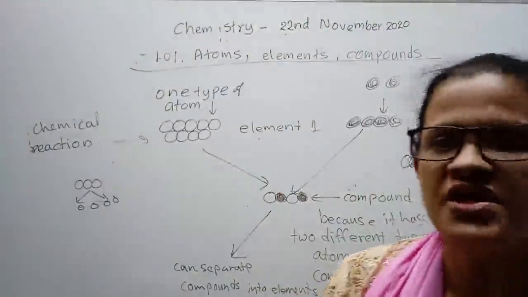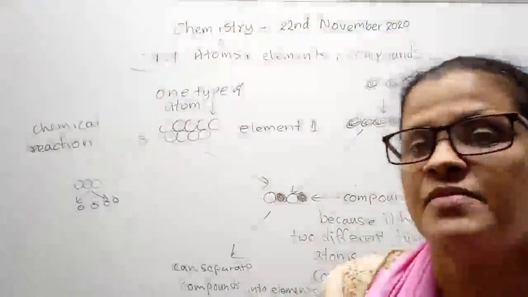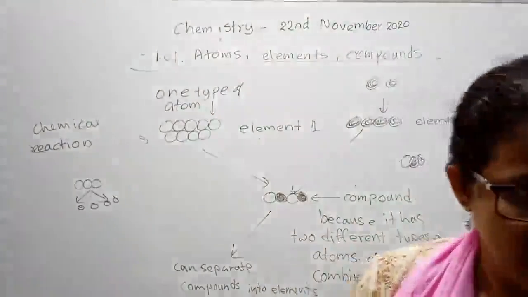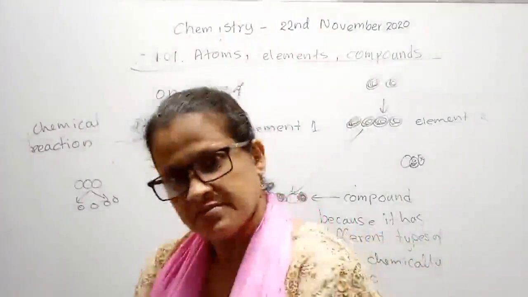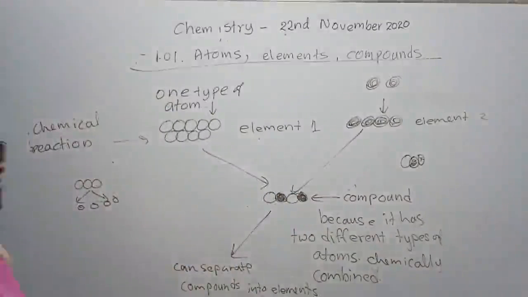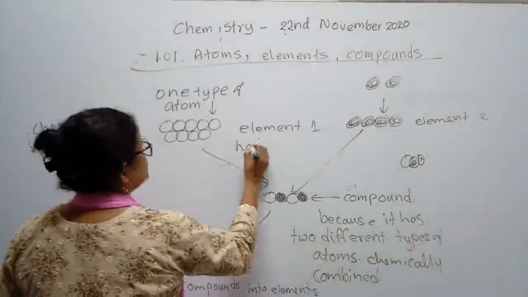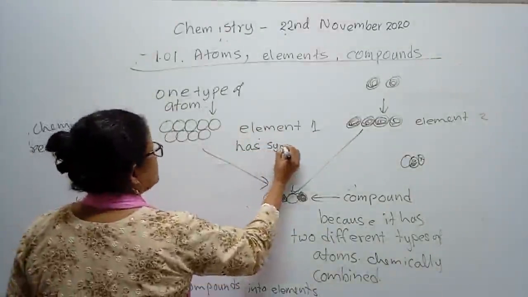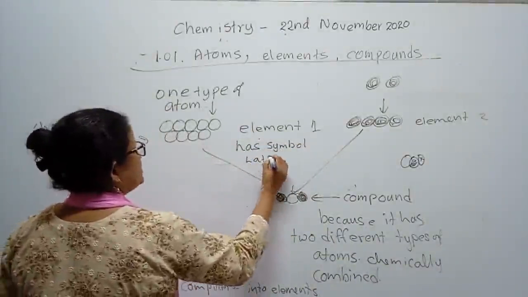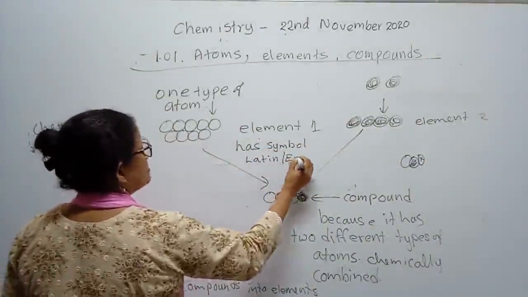How many can join? It depends on the compound. We cannot say an exact number. There are a huge number of compounds around us in the whole world. Okay? Alright. And every element has a symbol. An element has a symbol, student, and this symbol comes from its Latin or English name.